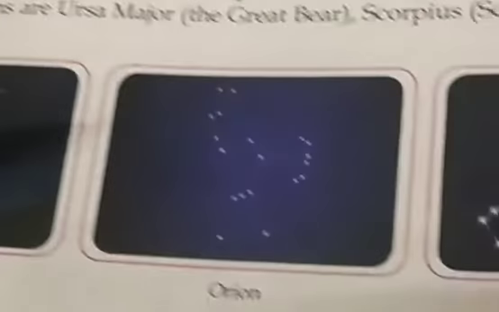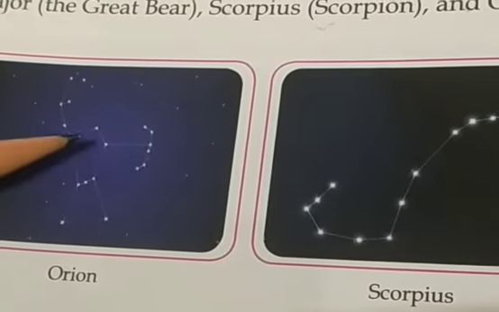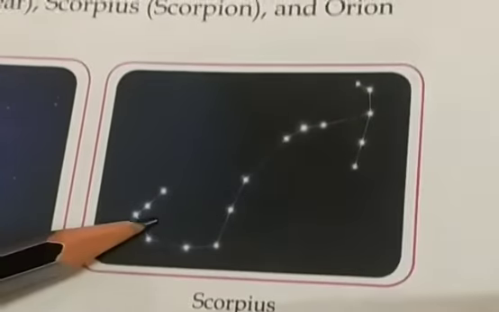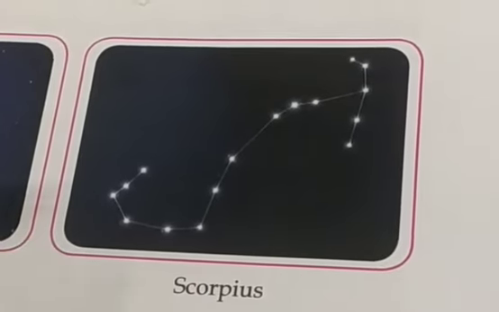Ursa Major, the Great Bear. Then we have Orion, the Hunter. It has the shape of a hunter. Can you see? Then Scorpius. It is showing the shape of a scorpion.